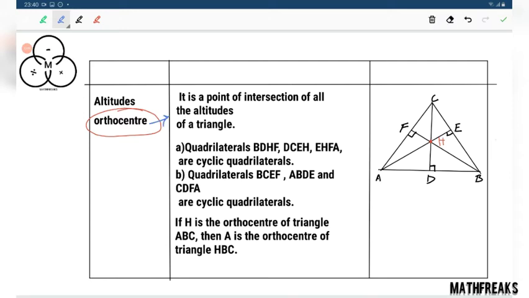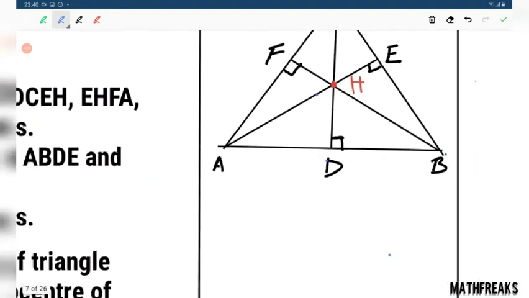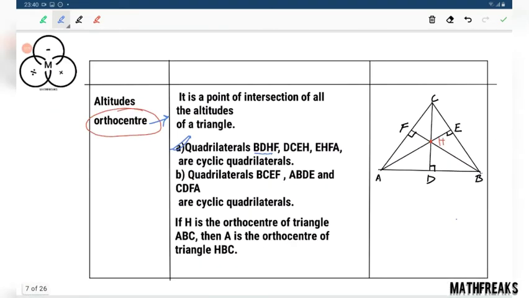What are the properties? Quadrilateral BDHF. The order has been disrupted here. They should be BDE, DCEH.